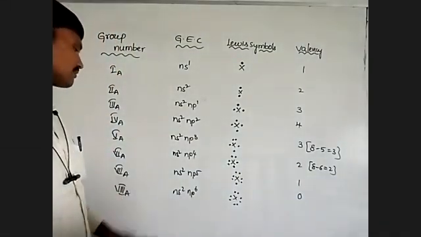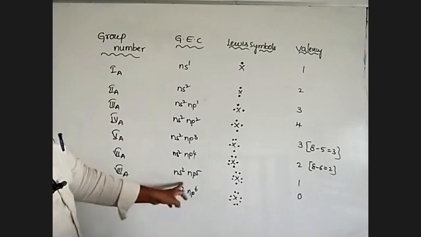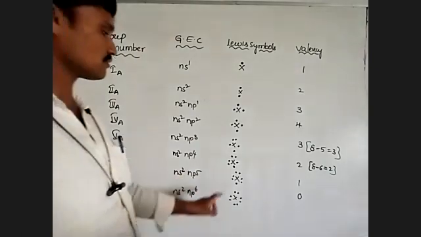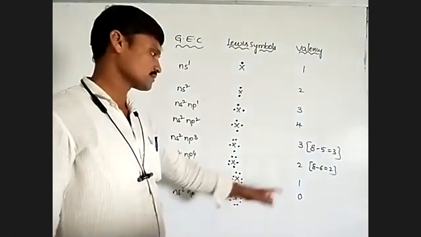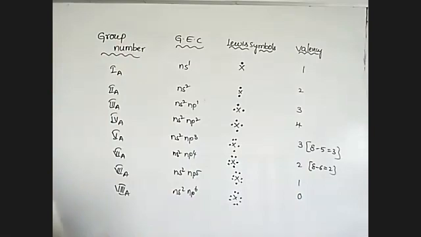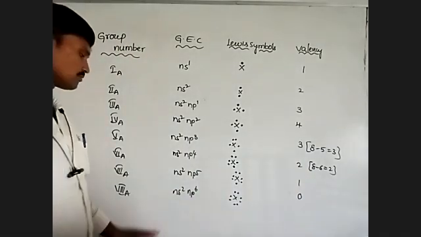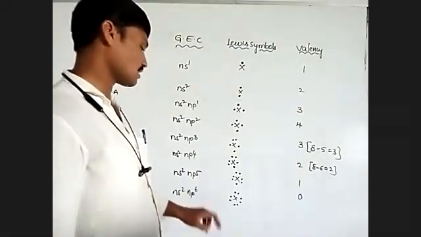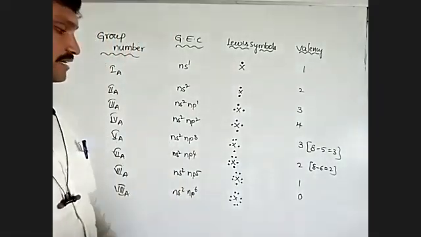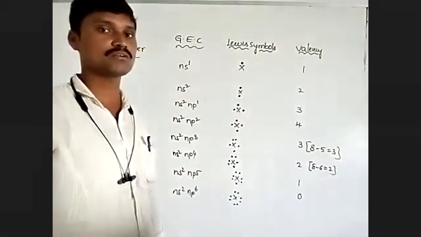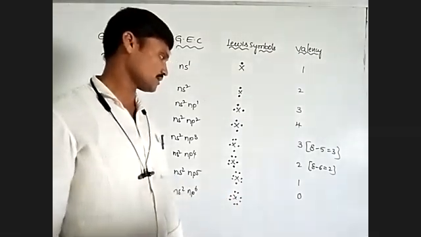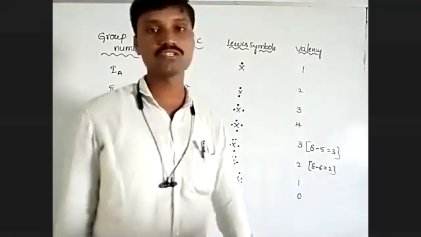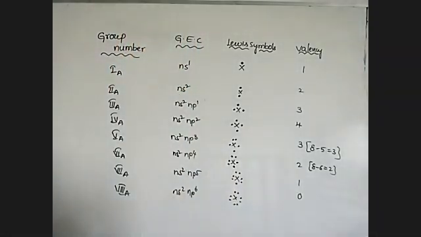Next, 7A: ns2 np5. There are 7 valence electrons present, so 7 dots: 1, 2, 3, 4, 5, 6, 7. 8 minus 7 is equal to 1. Next, 8A group: ns2 np6. There are 8 electrons in the valence shell. This is octet configuration. So you keep 8 dots around the element. 8 minus 8 is equal to 0. That means the valency of the 8A group is 0.